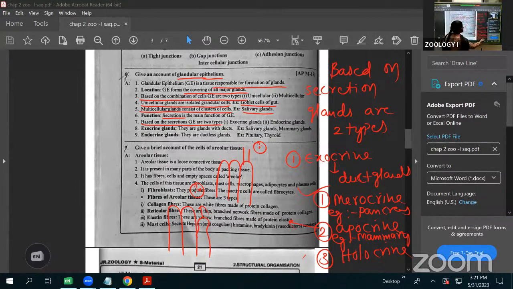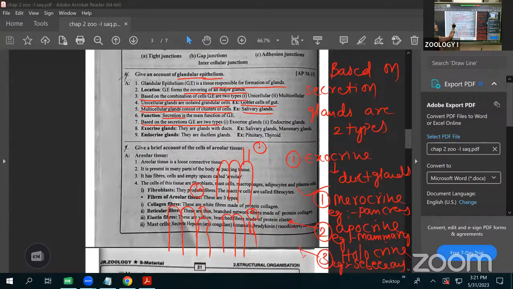Next, last one is called holocrine glands. In the holocrine glands, observe here, I am taking three cells. The last cell totally disappears. Means along with the secretion, the total cell will be damaged. That we call a holocrine gland. Example is the sebaceous glands.